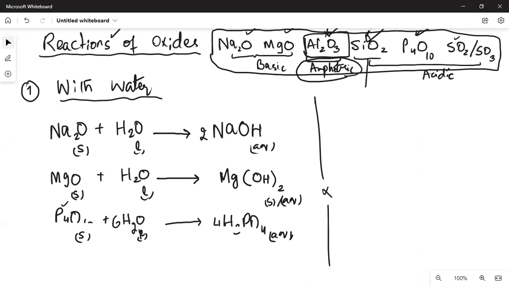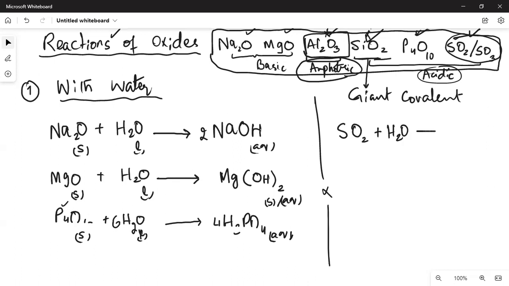अच्छा, silicon dioxide का भी मैंने explain किया है, and then I'll repeat. Silicon dioxide, although it's an acidic oxide, it's technically sand. So it's a giant covalent structure. Water does not have enough polarity to break its giant covalent structure, so therefore SiO2 does not even react. अच्छा, P4O10 के बाद next SO2 और SO3 के reactions भी हम लिखेंगे. They're both similar. Normally SO2 हम consider करते हैं because it is more stable oxide of sulfur. So when SO2 is reacted with water, it will make sulfurous acid H2SO3.